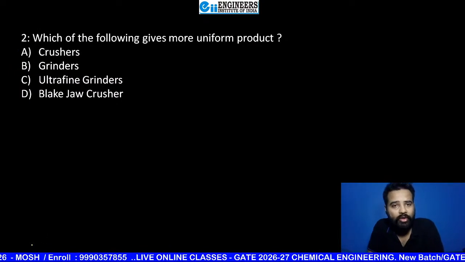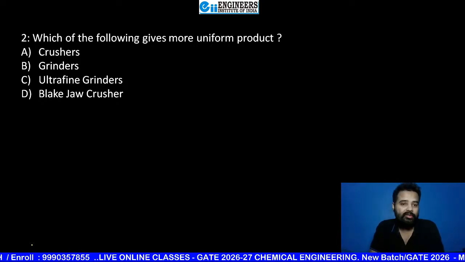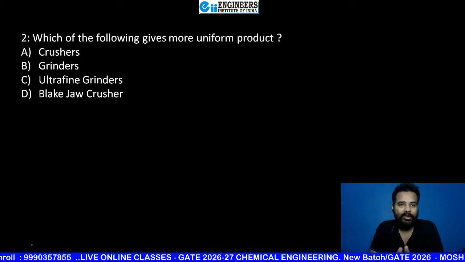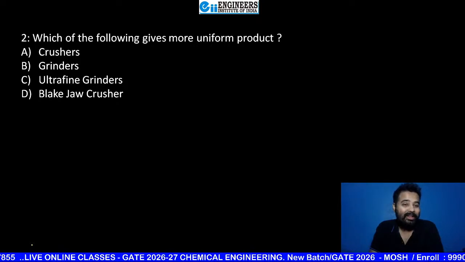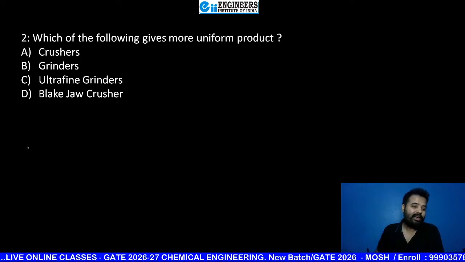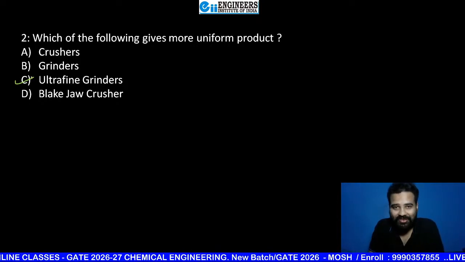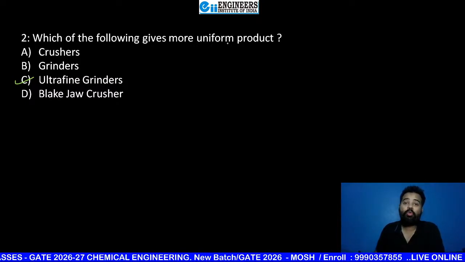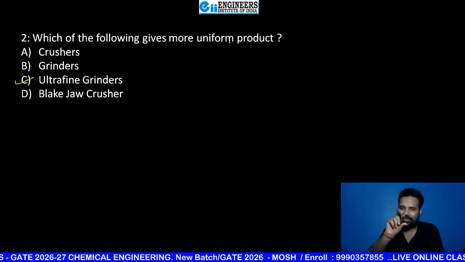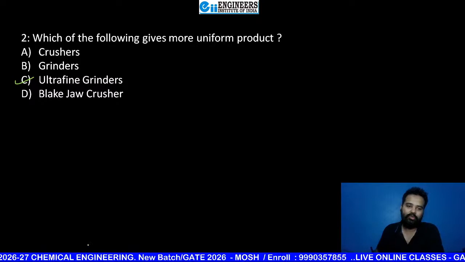Okay, next question. Which of the following gives more uniform product? Crusher, grinder, ultra fine grinders, or black jaw crusher? Come on, beta, 15 seconds, you can take max 15 seconds. Very good, absolutely correct. So C is the right answer, that is ultra fine grinders. Black jaw crushers are also crushers, so options A and D are the same. So ultra fine grinders are going to give you a more uniform product. More uniform means if you see their size or shape, it is uniform in nature. Okay, nearby uniformity.